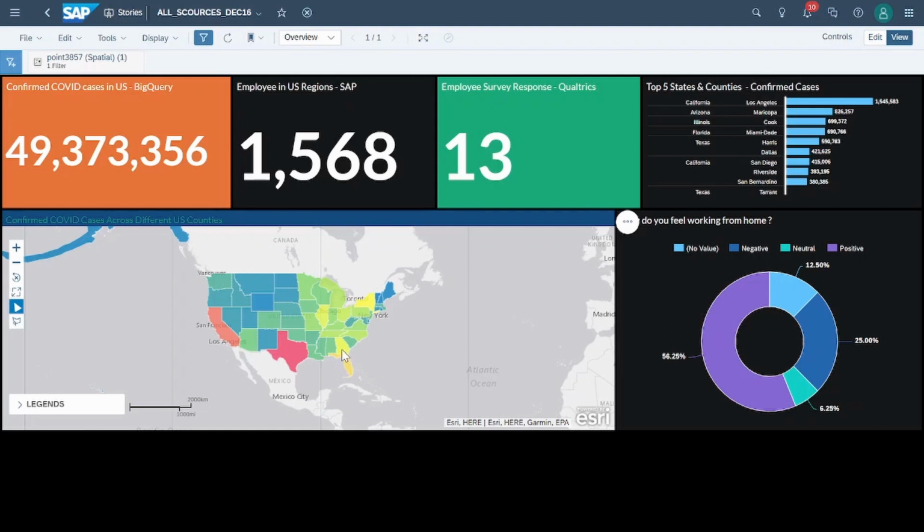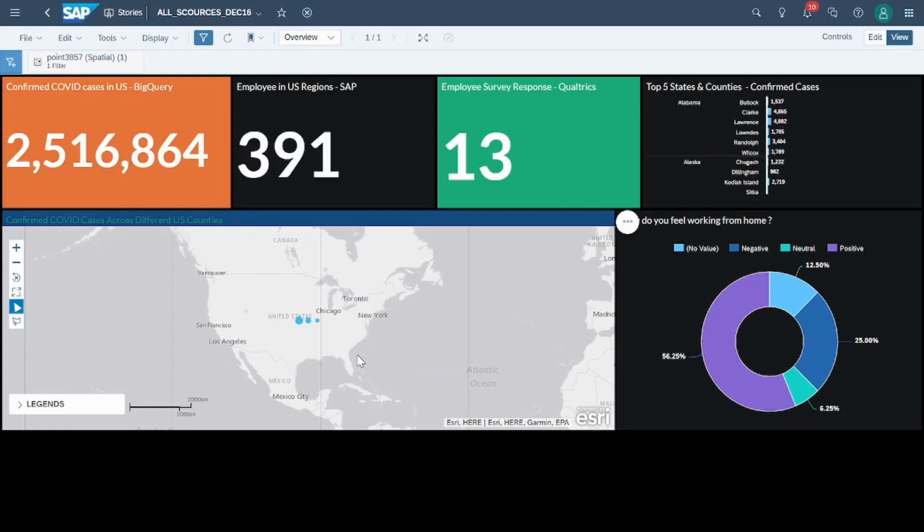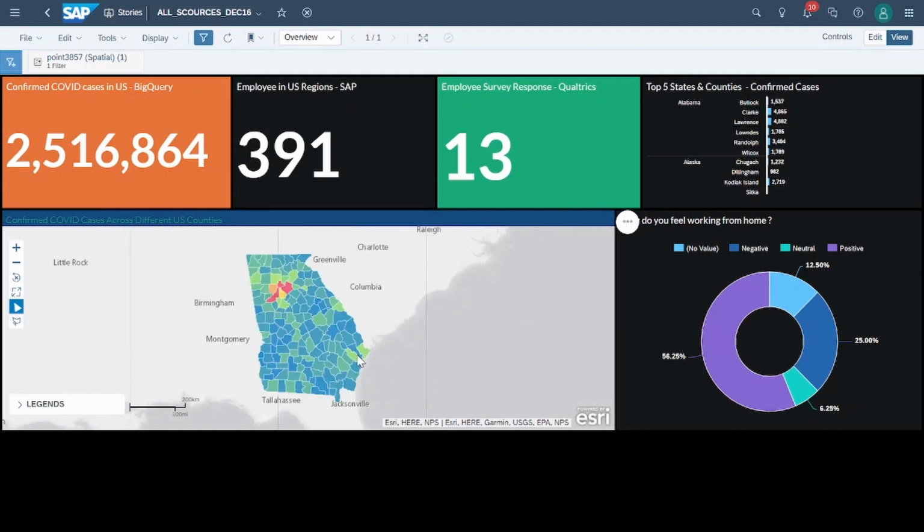For further analysis, you can drill down to a specific state, in this case Atlanta, and once you select the state, you should be able to see the data which varies specifically for that state and the number of confirmed cases in Atlanta and the number of employees over there who took the survey. So the data changes accordingly as you delve in. We have used just one metric, but of course you can improvise using other metrics such as using the public datasets for running time series on COVID use cases for the past 6 months, or comparison of the cases from 2021 to 2020, and so on.